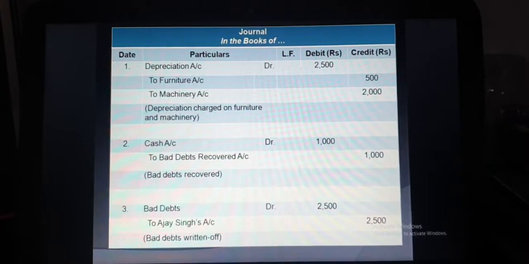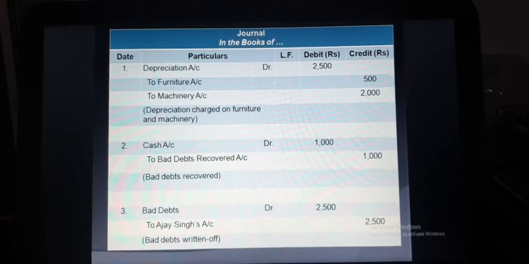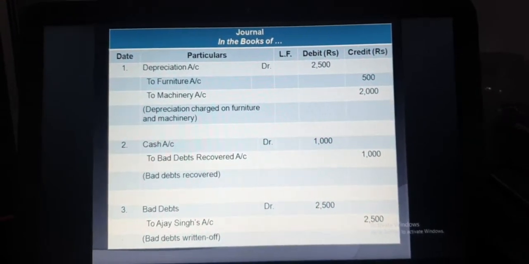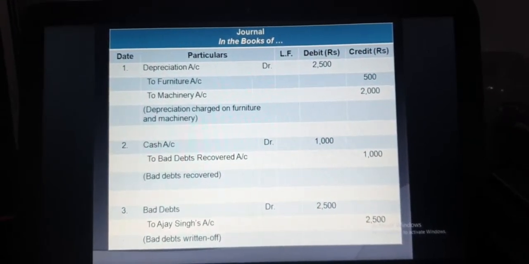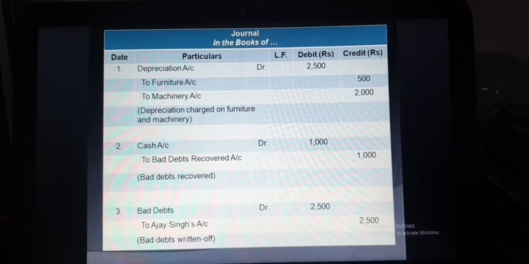And the amount of depreciation is 2,500. 500 is for furniture and 2,000 is for machinery. And the narration is given in the column mentioned below the depreciation entry, that is depreciation charged on furniture and machinery.